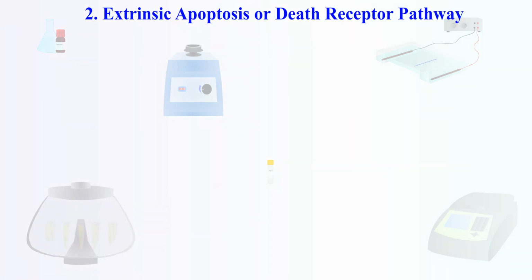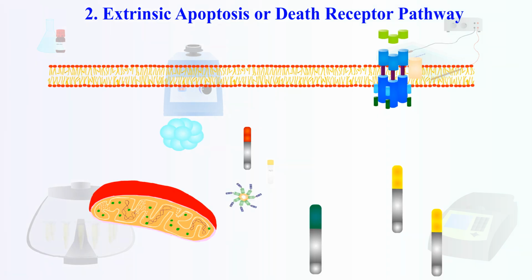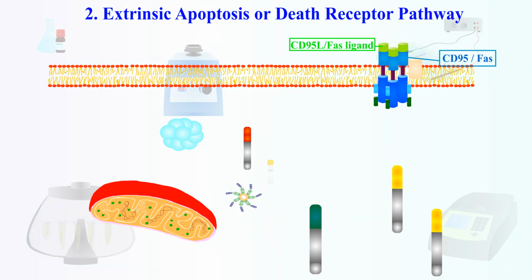2. Extrinsic apoptosis, or death receptor pathway. As the name suggests, the death receptor pathway begins with the binding of death ligands like CD95L, TNF-alpha, TRAIL, etc. to their respective receptors, leading to their activation. Let's go with CD95L to CD95, also known as FAS.